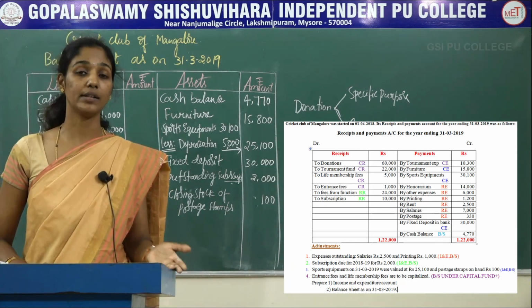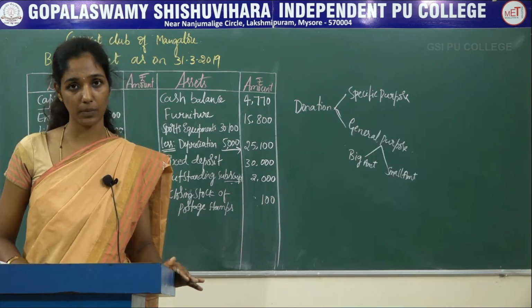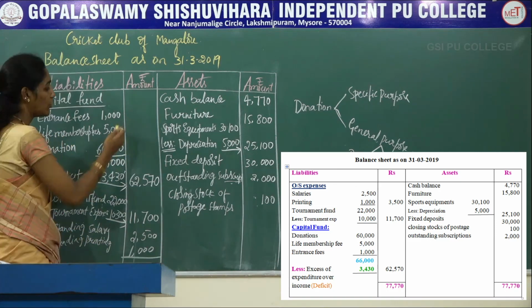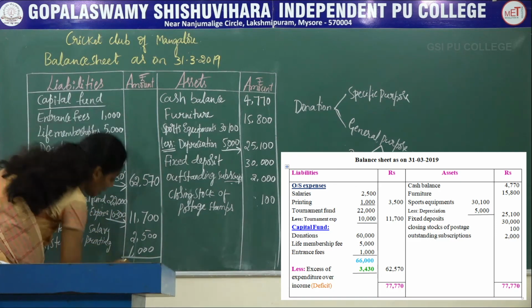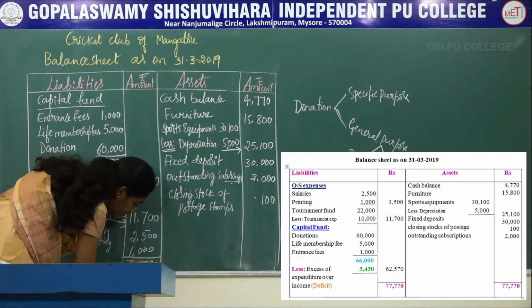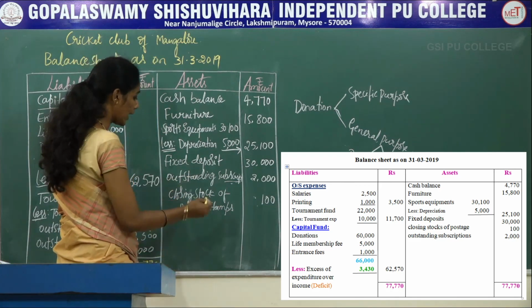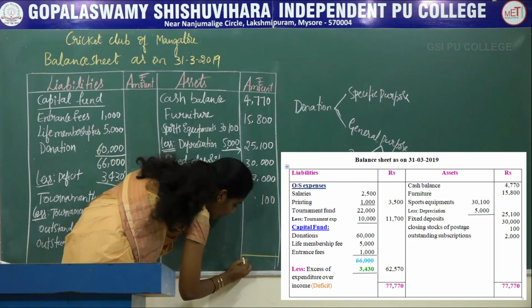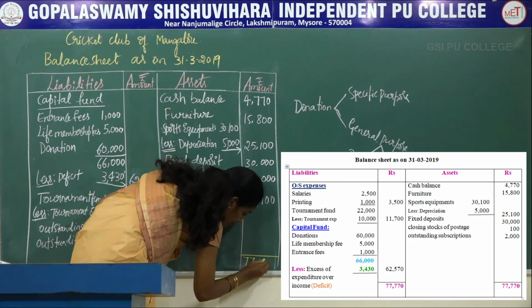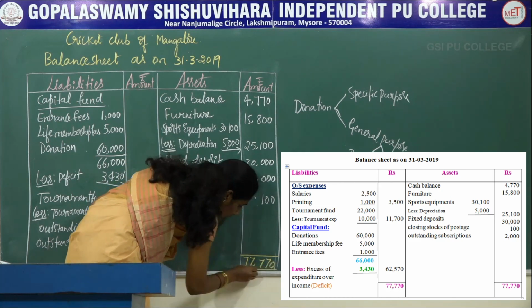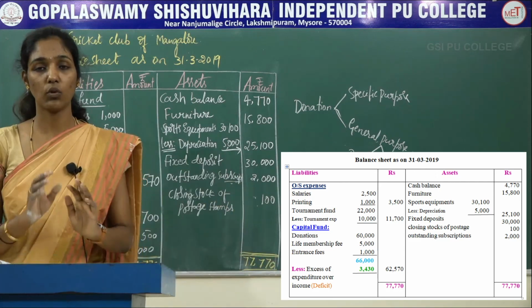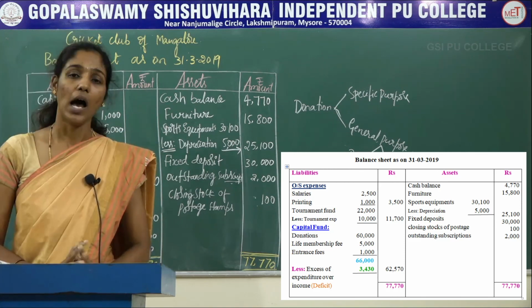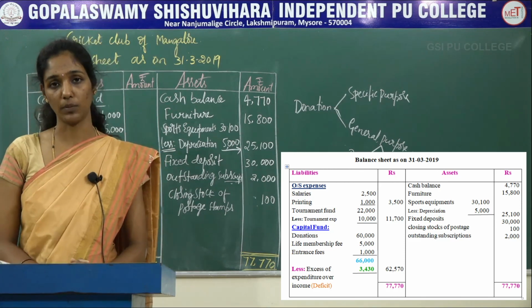So now after considering all the items which are given in the receipts and payments account and adjustments, you have to total the balance sheet. When you total on the liability side, you will get 77,770, and on the asset side, when you total all the items, you will get the same balance, that is 77,770. And this is how we prepare the new balance sheet of a non-profit organization. I hope you have understood today's problem. Thank you.